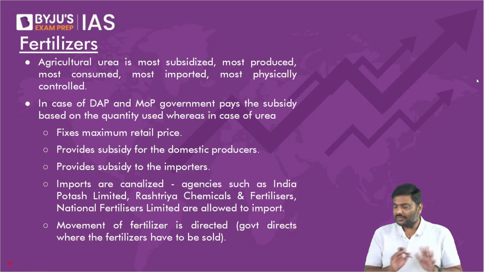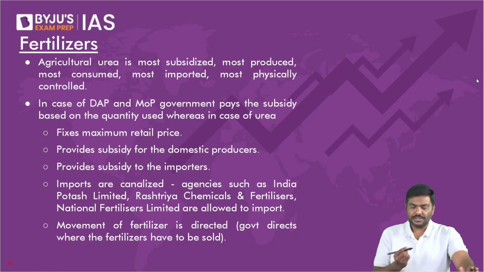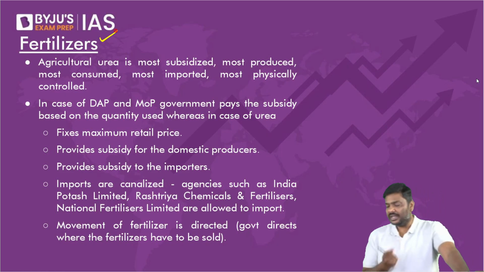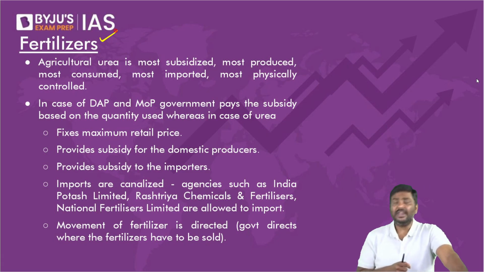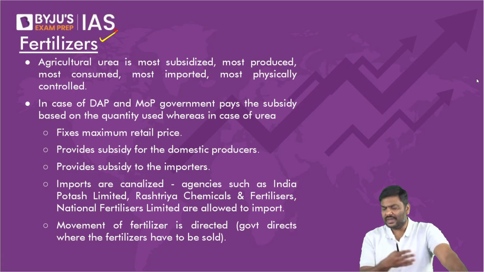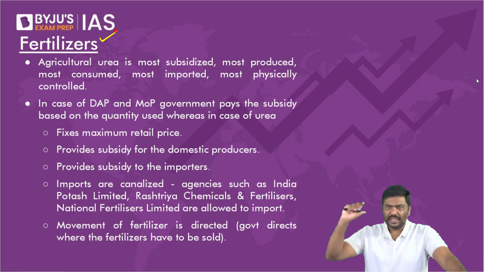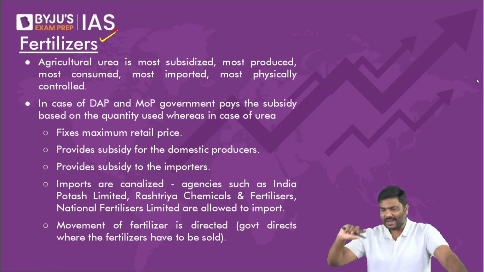Right. After that, we started discussing the concept of fertilizers. Certain types of subsidies, fertilizers. And in case of fertilizers, what we have discussed, the three very important. In fact, there are four. The three very important fertilizers are: one, nitrogenous based fertilizer, that is urea. Second one is diammonium phosphate, and the third one is muriate of potash. That basically is NPK, right? N, P, and K.